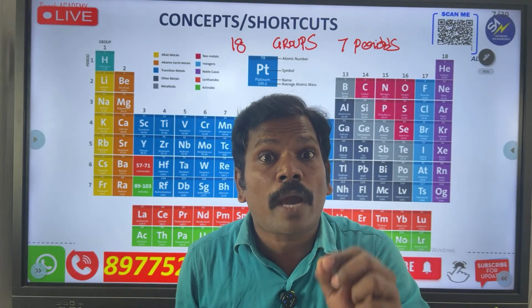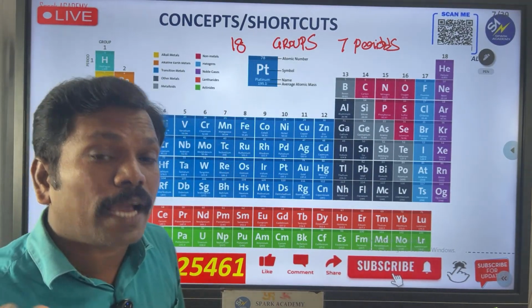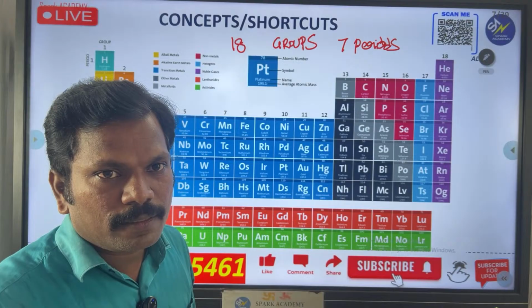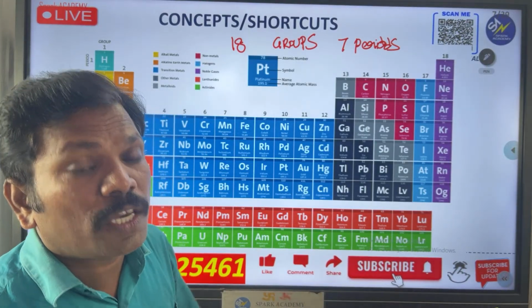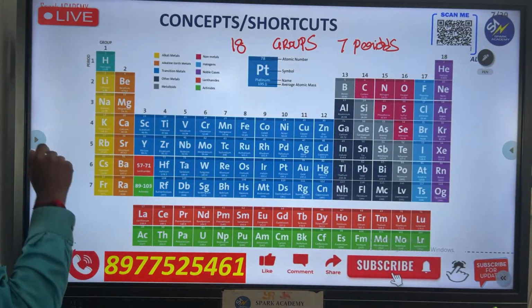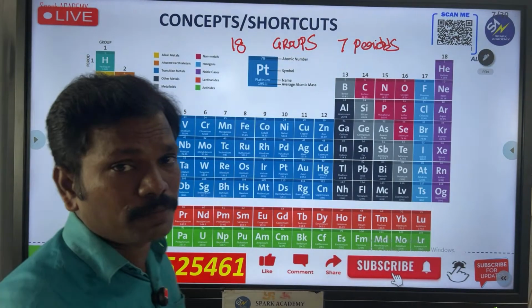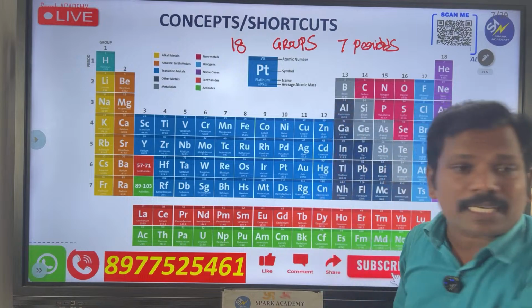At that time you have to observe these columns, that's why I am giving you time. Everybody knows the numbers 1 to 18, but we are discussing the groups. Whenever I say first group, you have to observe this column and how the elements are arranged. Whenever I discuss the 13th group, you have to observe this column.